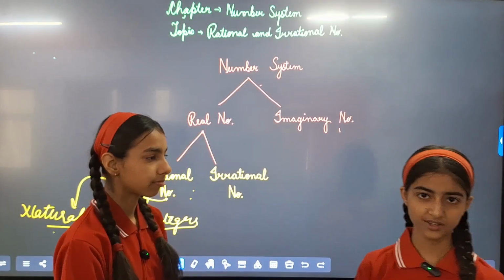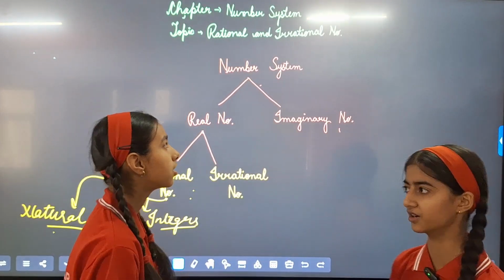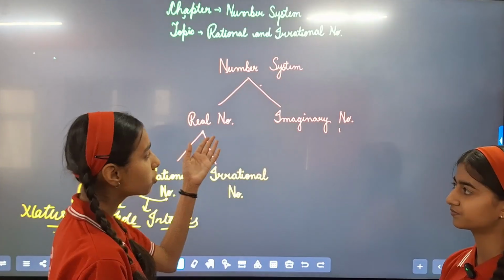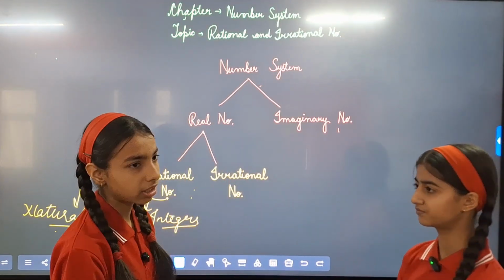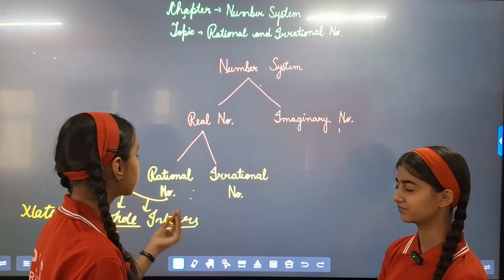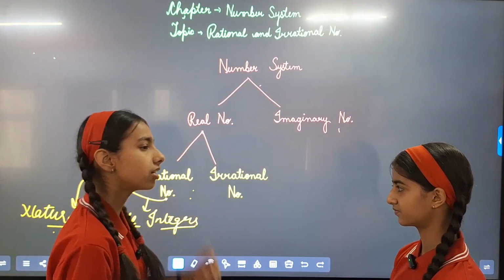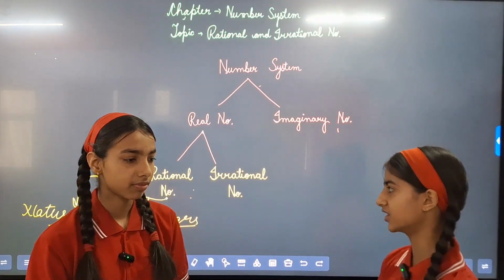This flowchart is showing how our number system is divided into parts. The number system is divided into two parts, real numbers and imaginary numbers. And real numbers are further divided into two parts, rational numbers and irrational numbers. Now I will tell you about rational and irrational numbers.